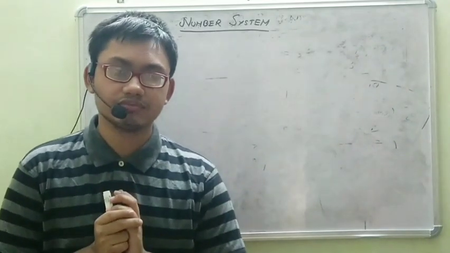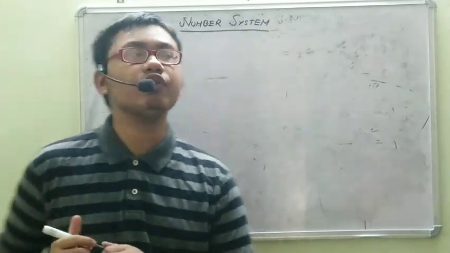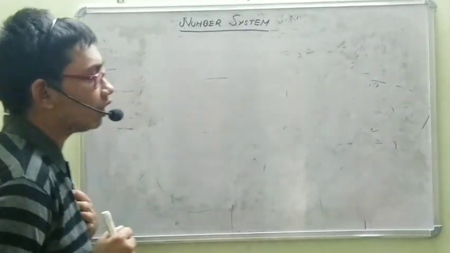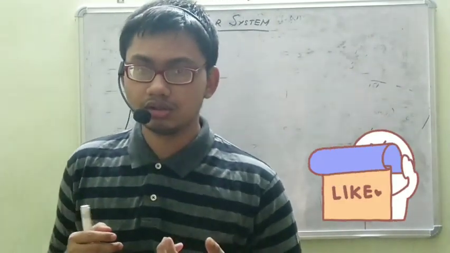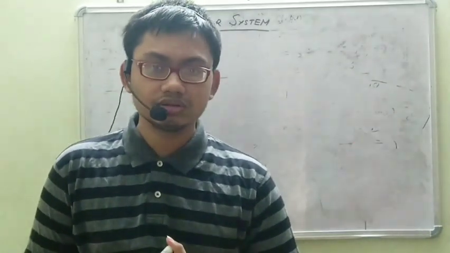Now, what is mathematics? Generally, if anybody asks you about mathematics, you'll be telling it is about numbers. Right. But is it all about numbers?